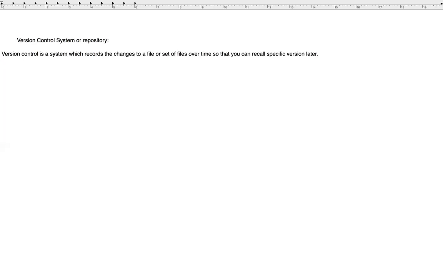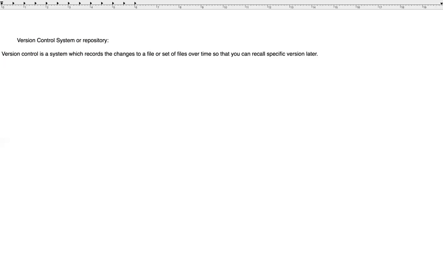For example, today you have something, and tomorrow you make a lot of changes and want to come back to today's version. On 1st of November you made some changes, the page looked very nice, and you showed it to your product owner, who was very satisfied. Then you made a lot more improvements and showed the new changes, and he said this is not good, the one you showed me yesterday, on 1st of November, was really good.